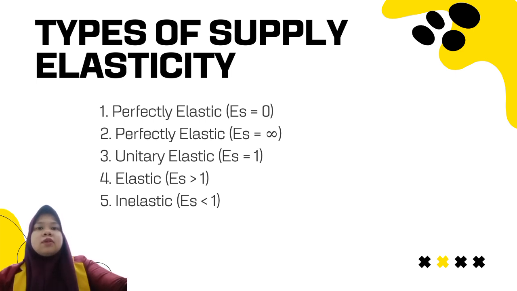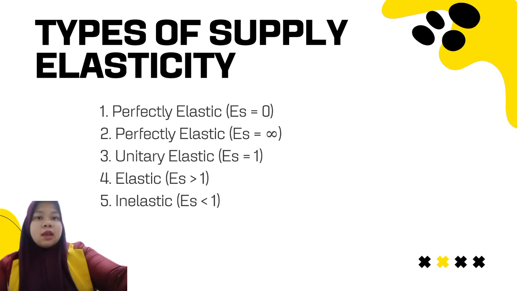Third, unitary elasticity. Unitary elasticity is the elasticity of supply where the percentage change in the number of products offered is equal to the percentage change in product price.